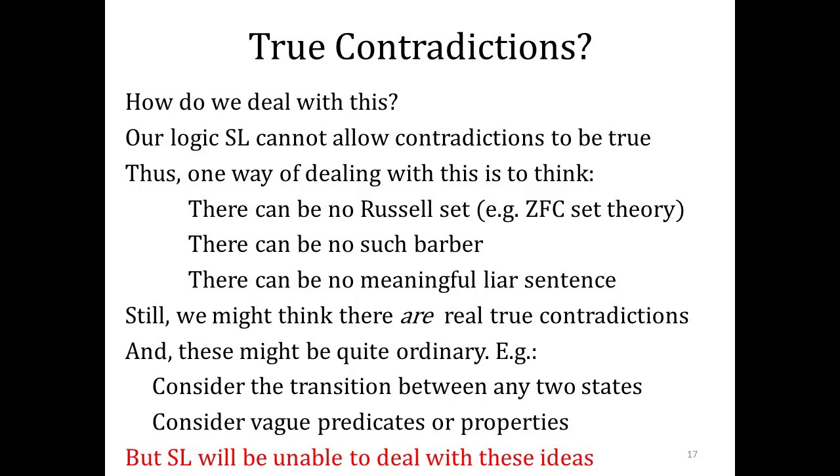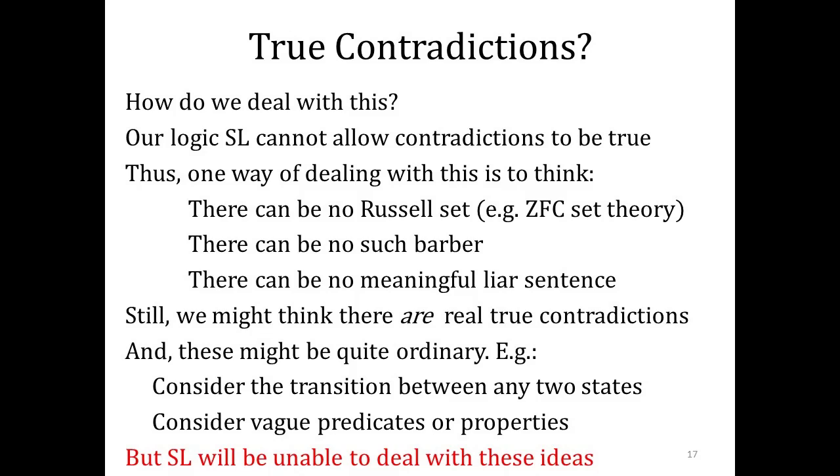Still, some people think there are true contradictions, and they could even be quite ordinary. Yeah? So would this also be not sound and also be valid? Well, it would be valid. Okay, it's still valid. Yeah, ex falso quodlibet is completely valid given the rules we have. It's just, if you don't think there are true contradictions, it couldn't possibly be sound, because there couldn't be a true contradiction. But probably the world's most famous living logician today, Graham Priest, is a big advocate of true contradictions and thinks that they're pretty ordinary, like a transition between two states.